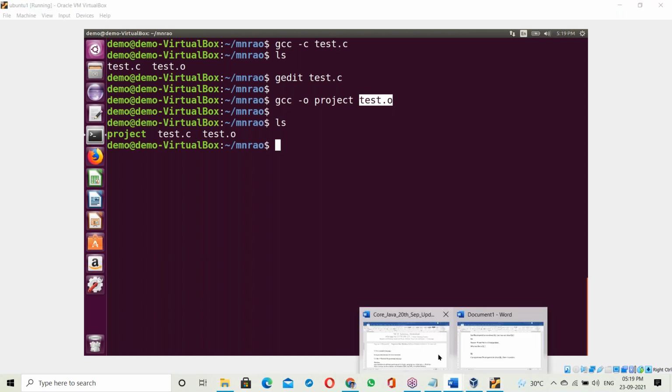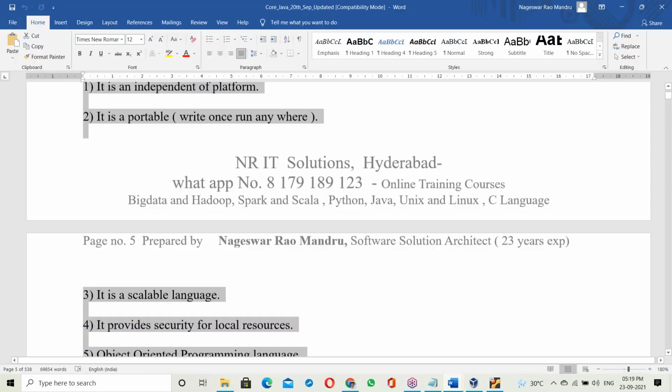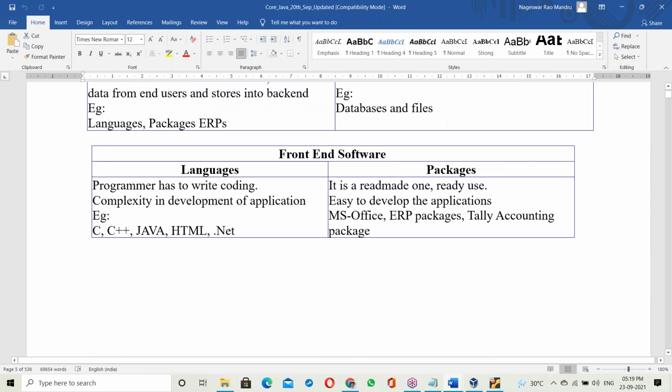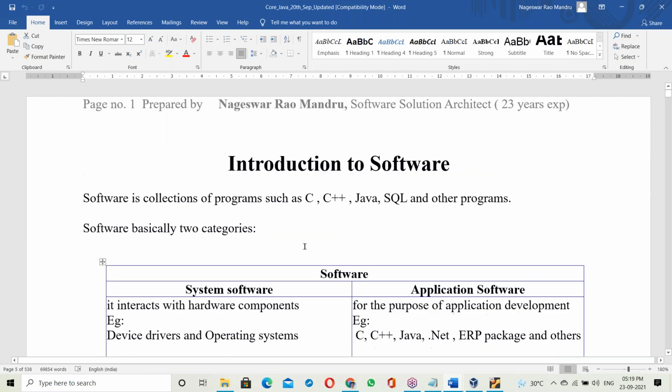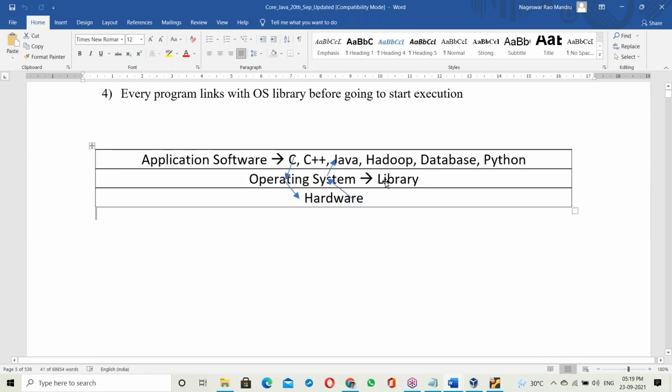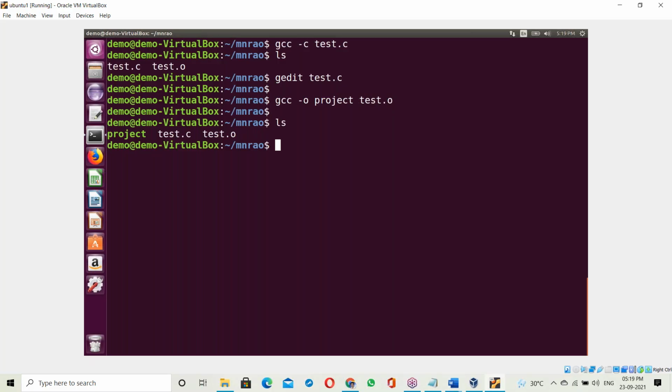Previously we discussed it: the OS contains a library, and that OS library is a collection of functions. It contains all the functions, right? So what happens here?